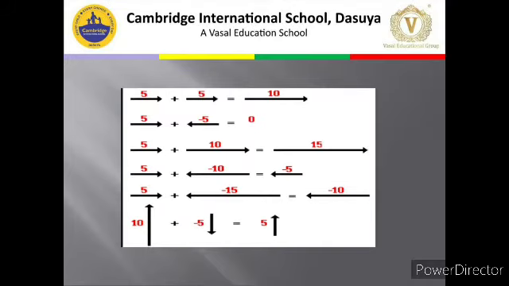Now let's revise by having this example. Suppose you have a force of magnitude 5, another force of magnitude 5, they are getting added. So because their directions are the same, they will obviously add on and the resultant will be 10. Fine.